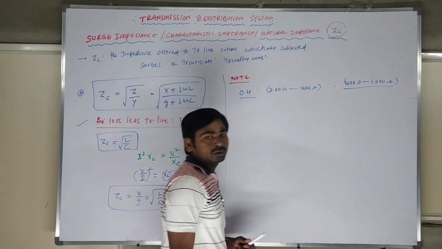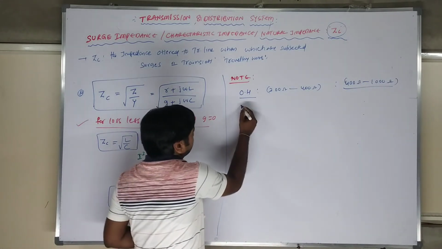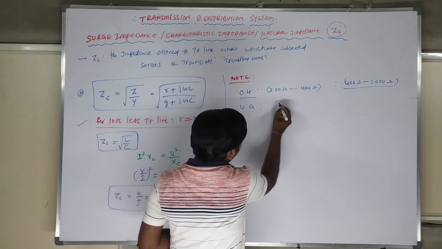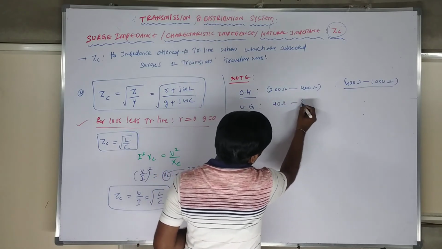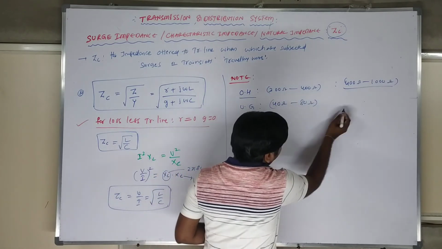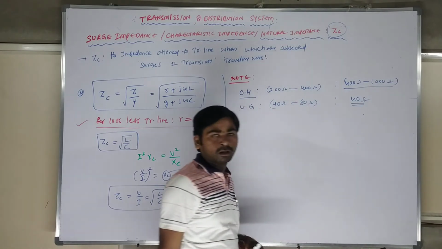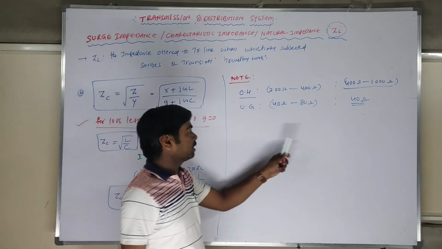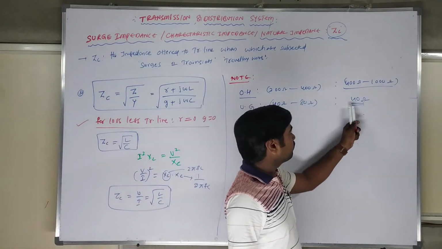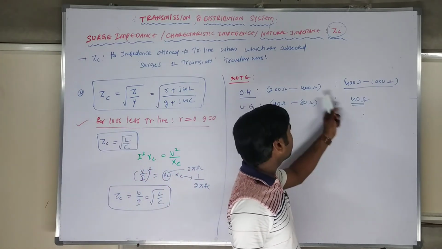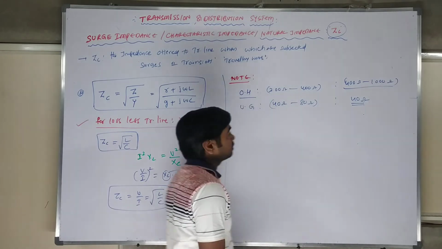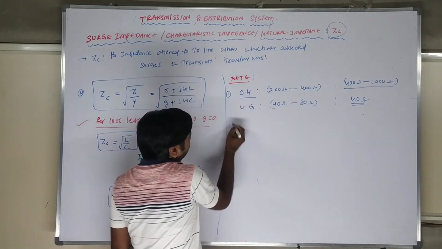Generally 400 ohms to 1000 ohms. Next, for an underground cable, the surge impedance is 40 ohms to 80 ohms. As the critical value, you can select 40 ohms as the correct answer. This is the general range. For underground you can select 40 ohms, and for overhead it is 400 to 1000. This is note point number 1.